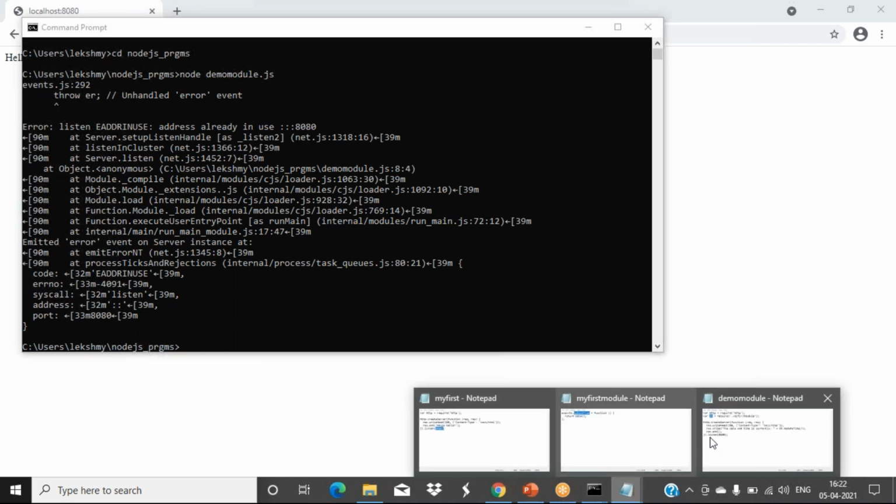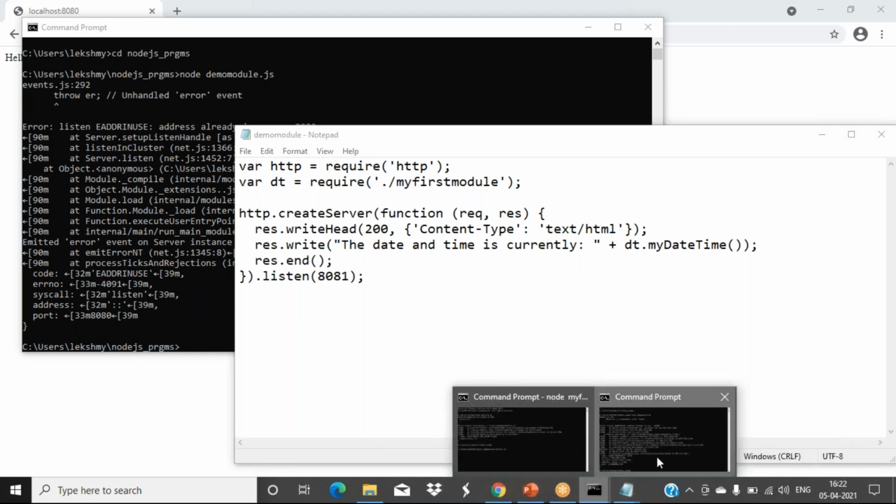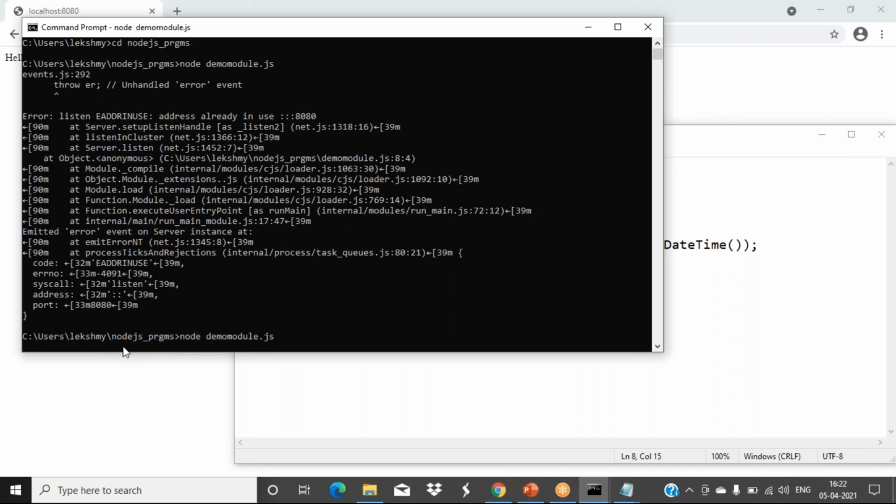So you go to your program. While creating the server, change that one, save your program. Now again you run it. See now it is not showing any error.